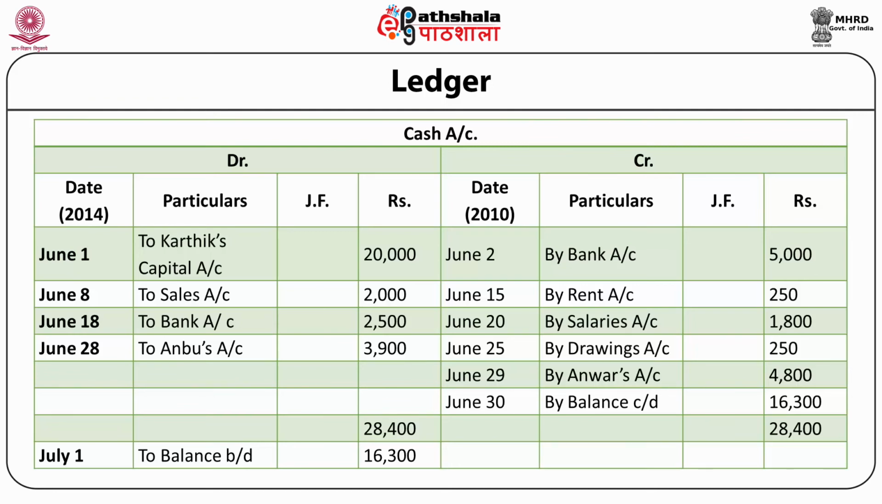Again on credit side, June 30, by balance carried down rupees 16,300. Total on both sides is now 28,400. So we'll carry down this balance, the last entry which we made on June 30th, by balance carried down 16,300. This is the balancing amount which we entered just to balance these two accounts. Now on July 1st, we'll bring this balance to the debit side by writing on the debit side, to balance brought down 16,300.